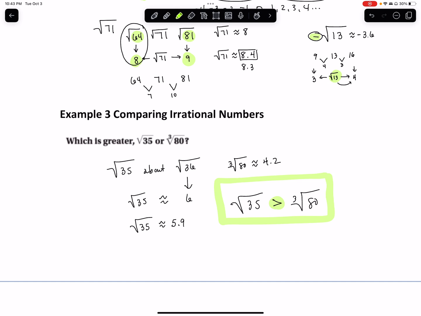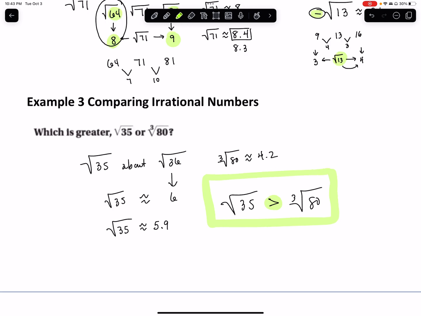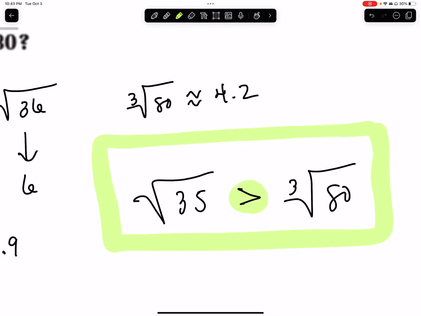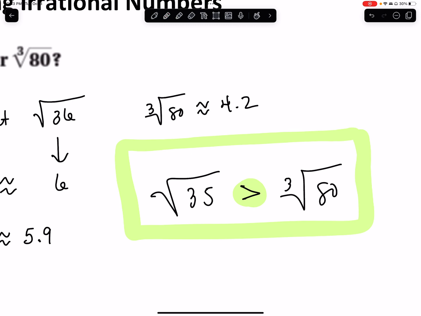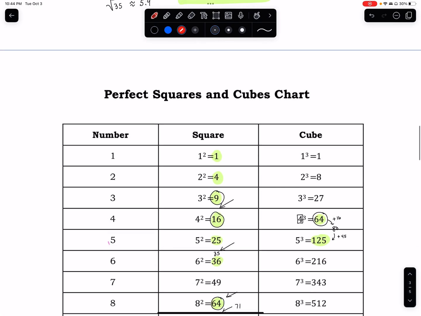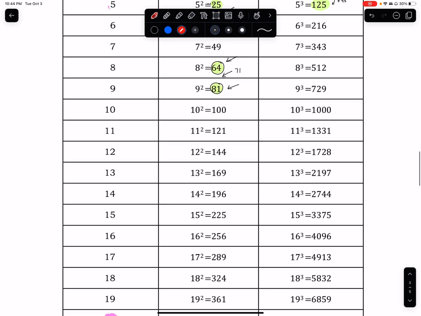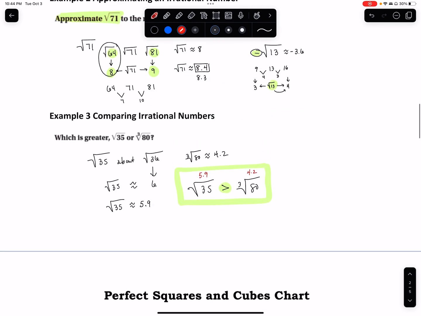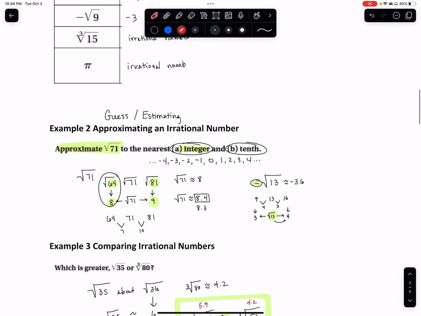But our answer still stands. The square root of 35 is greater than the cube root of 80. How do we know that? Well, we guessed that the square root of 35 was 5.9, and 5.9 is greater than what I guessed for the cube root of 80, even though the cube root of 80 is really 4.3-ish. And again, notice how I'm relying on this chart down here. Super important chart, okay?